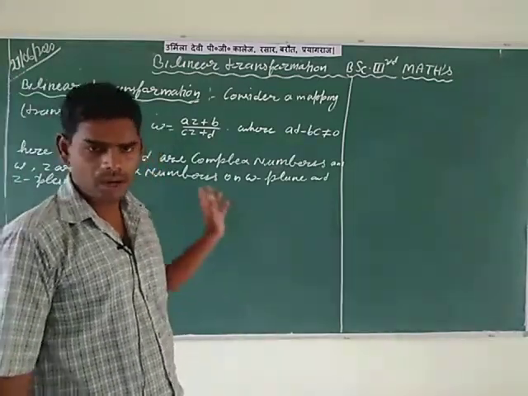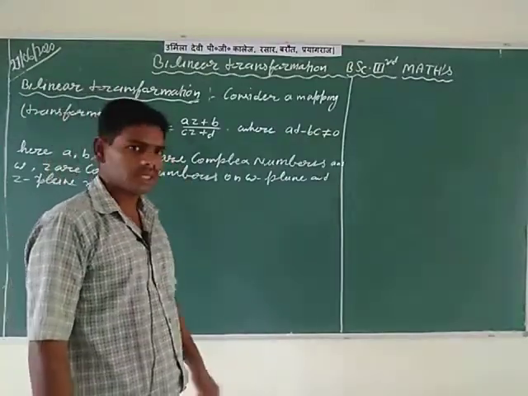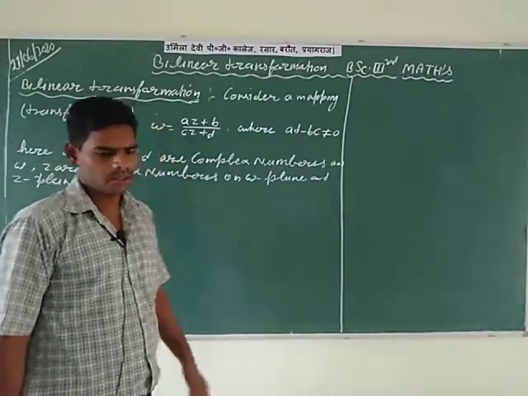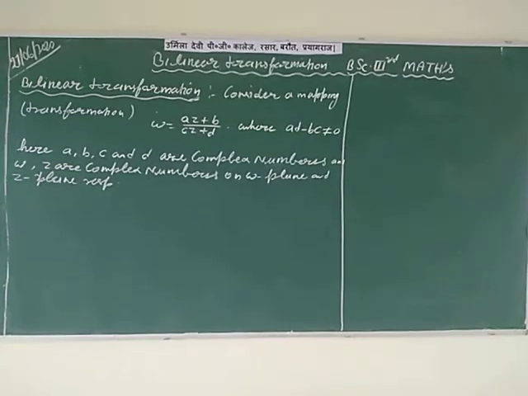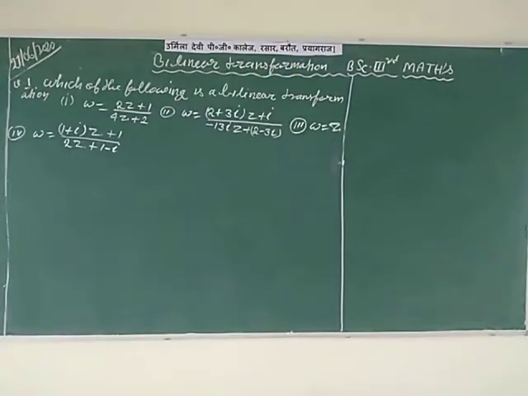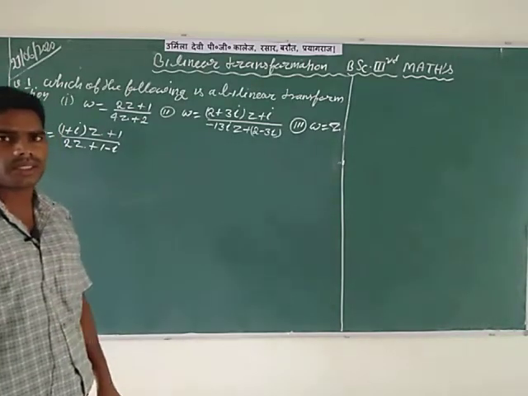After this I want to consider some questions which belong to this article. So please write the first question. In the first question, which of the following is a bilinear transformation?